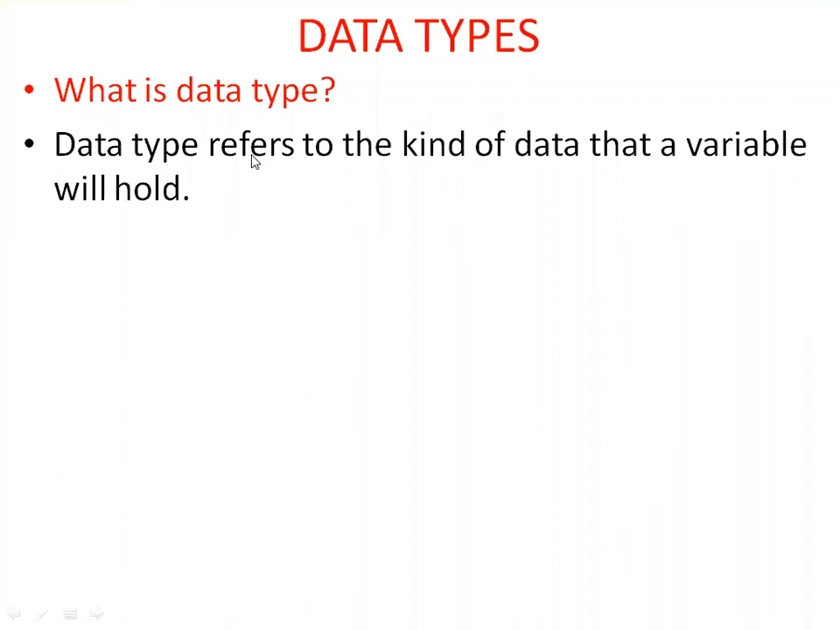Good evening, friends. Today we'll discuss data types. So, what is a data type? Data type refers to the kind of data that a variable will hold. That means what type of data, what kind of data we are going to store in a variable. That is informed by the data type.